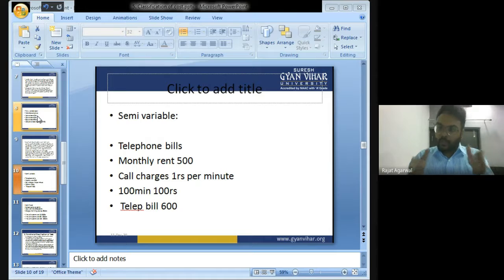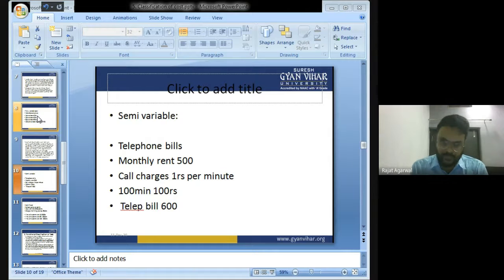The cost of which a certain amount is fixed and a certain amount is variable is known as semi-variable cost. So semi-variable cost is a cost of which a certain amount is fixed and the remaining part is variable. And now I'm going to give you an example.